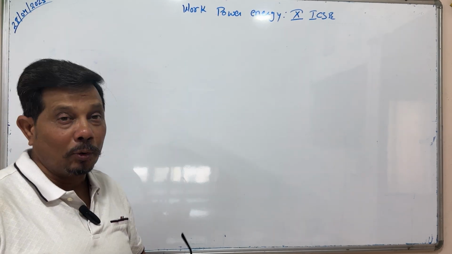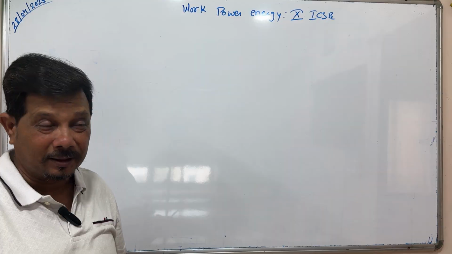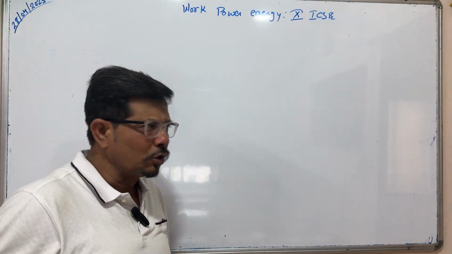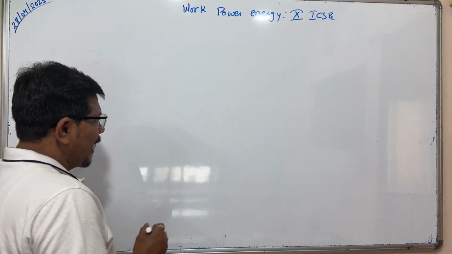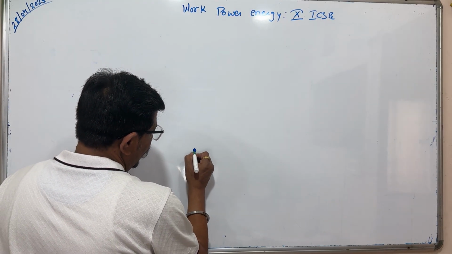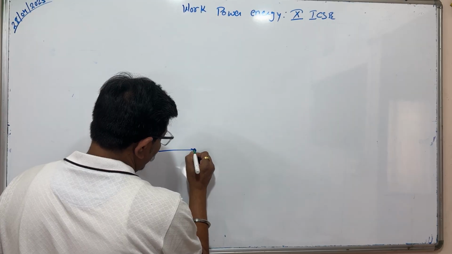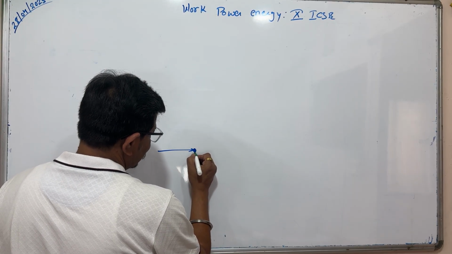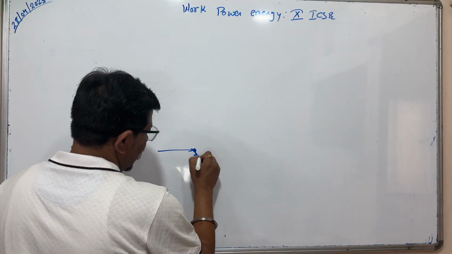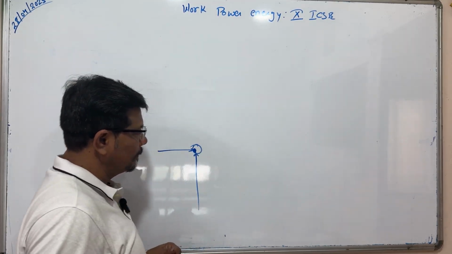And one more thing I want to clear, that is the resolution of vector. You must know the resolution of vector so you can understand the topic. If any ball is there and we are applying force this way and this way, we are applying two forces on a ball.